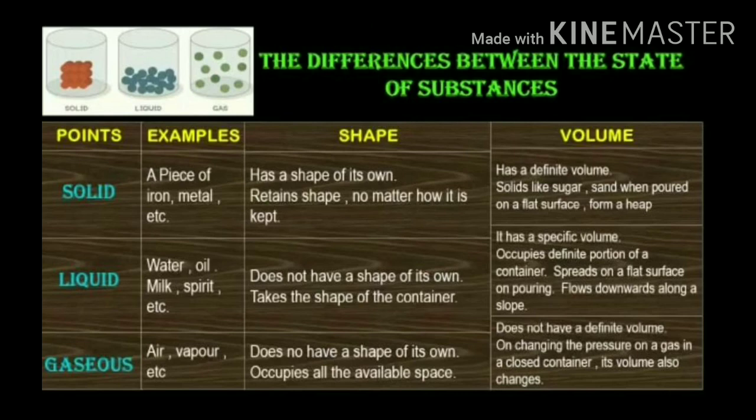Gases. Examples of gases are air, vapor, etc. Gases do not have a shape of their own. They occupy all the available space. In a room, air is everywhere. It occupies all the available space. Gas does not have a definite volume. On changing the pressure on a gas in a closed container, its volume also changes. So, these are the differences between the states of substances.